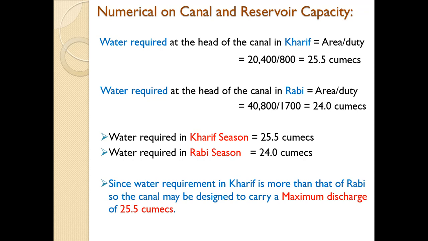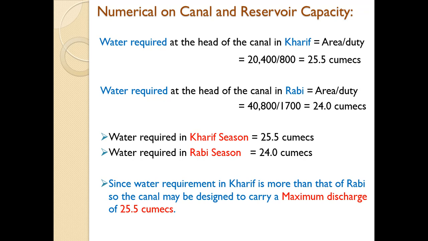So now for Kharif season, area under Kharif season is 20,400 and duty is 800. With this we can get water required or discharge at the head of the canal as far as Kharif season is concerned, it is 25.5 cumecs.